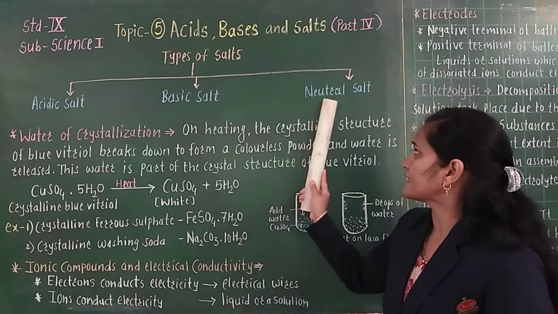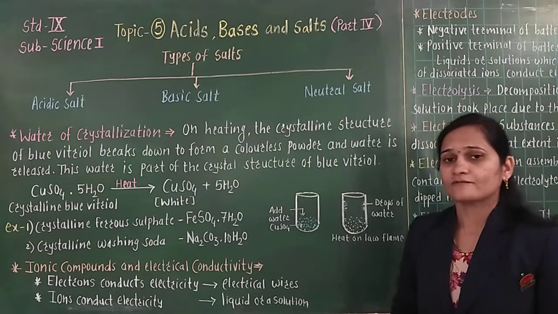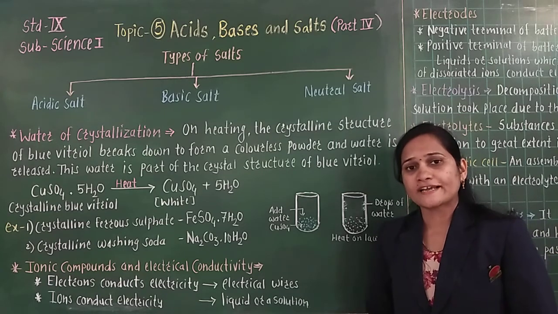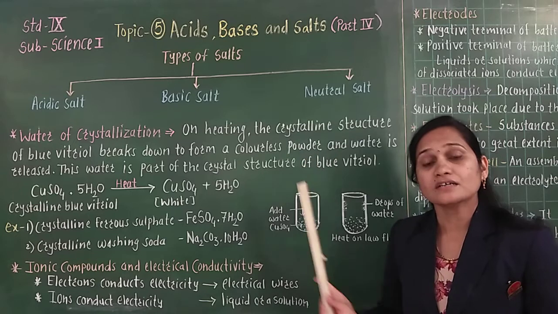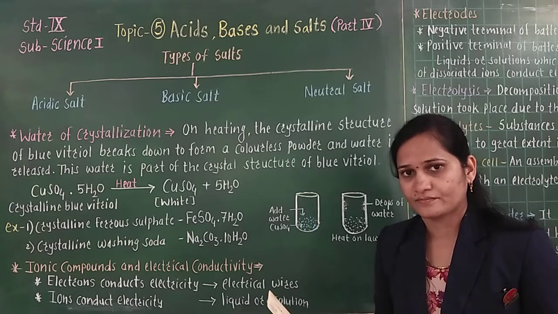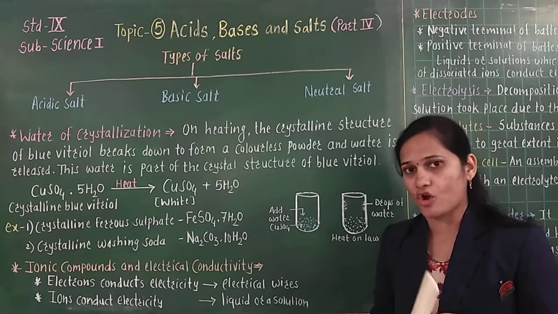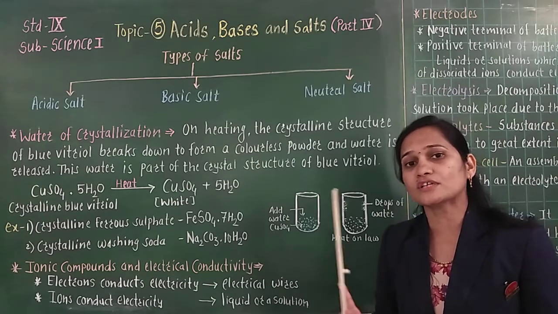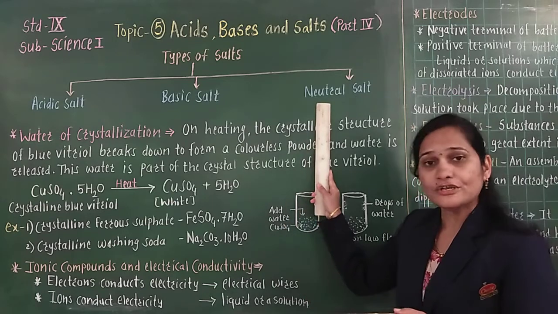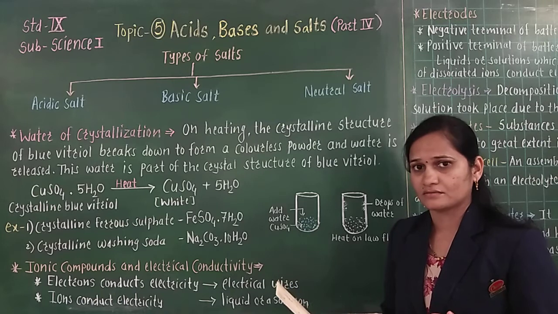Now the third type is neutral salt. Neutral salts are formed by the neutralization reaction between strong acid and strong base, and it has pH equal to 7 because it is neutral. So pH is equal to 7.